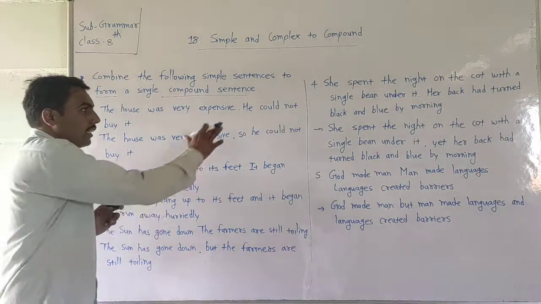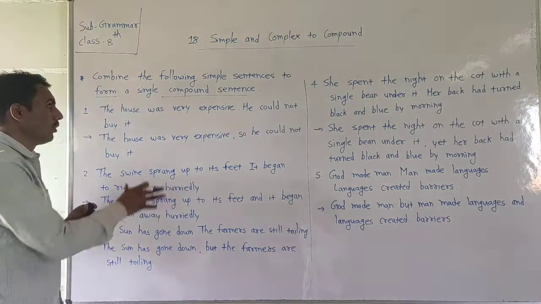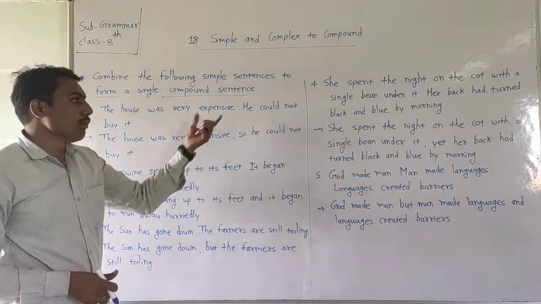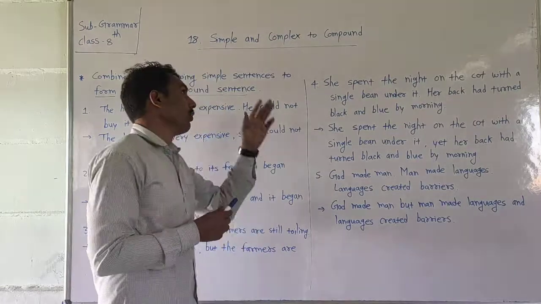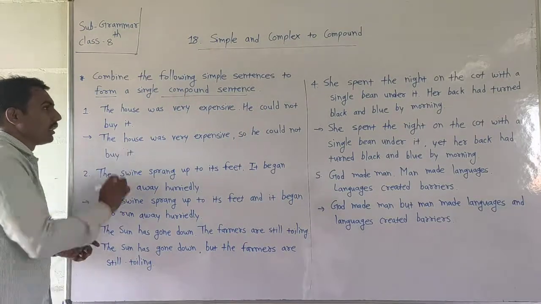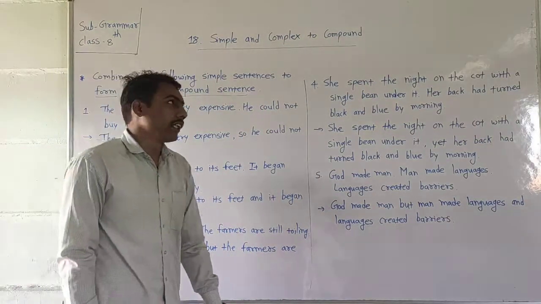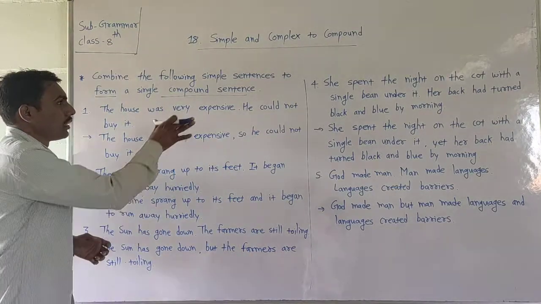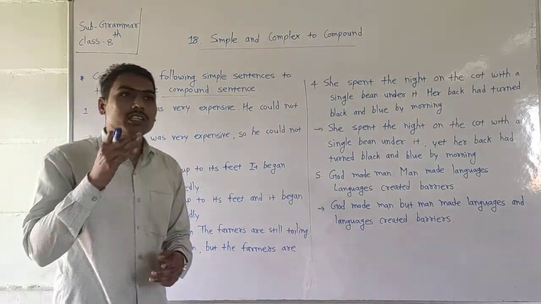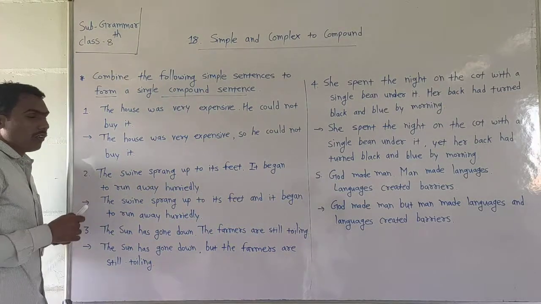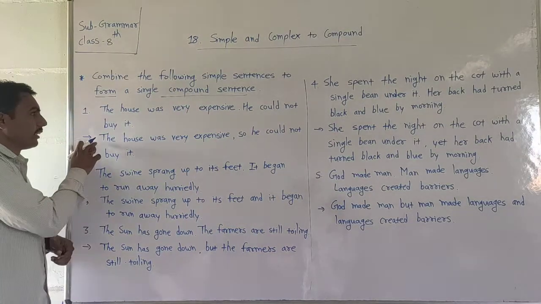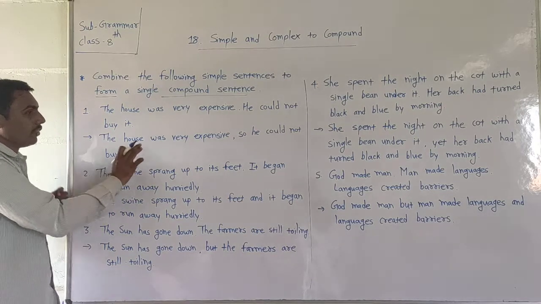It is another simple sentence. We want to join these two simple sentences, so we can use one coordinating conjunction to convert two simple sentences into one compound sentence.